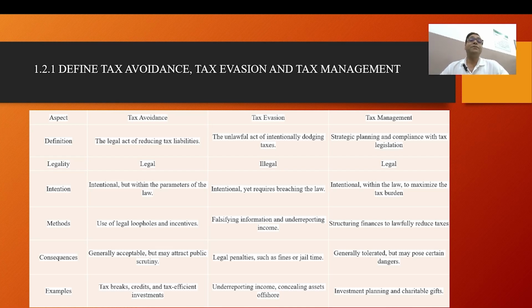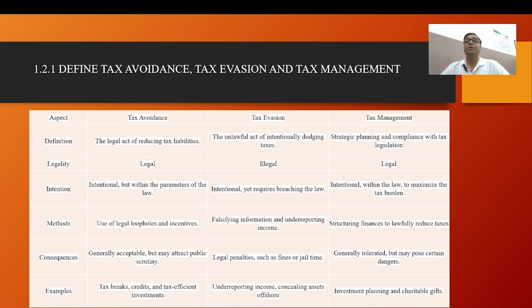It means we are using tax planning. Tax avoidance and tax management are legal, and tax evasion is illegal. Tax avoidance is done with legal intentions, within the parameters of the law, and tax evasion is the breaching of the law. Tax avoidance and tax management are legal methods, and concealing information and underreporting income is tax evasion.